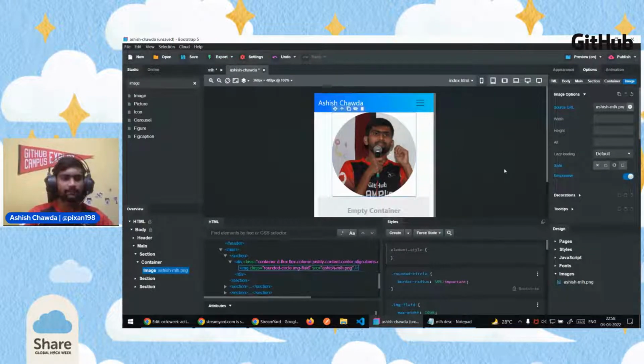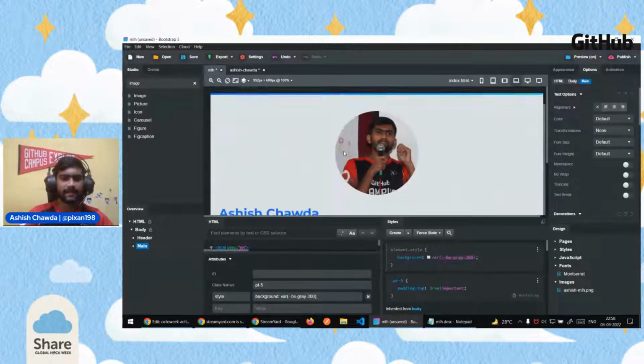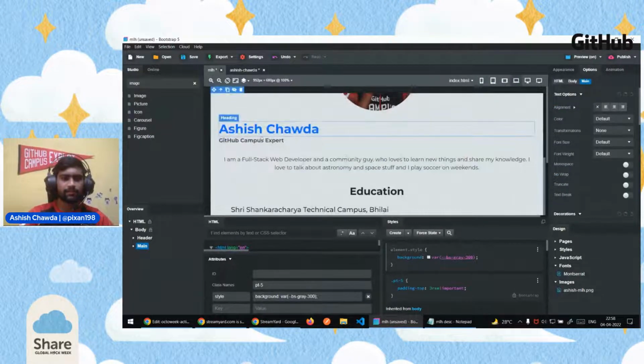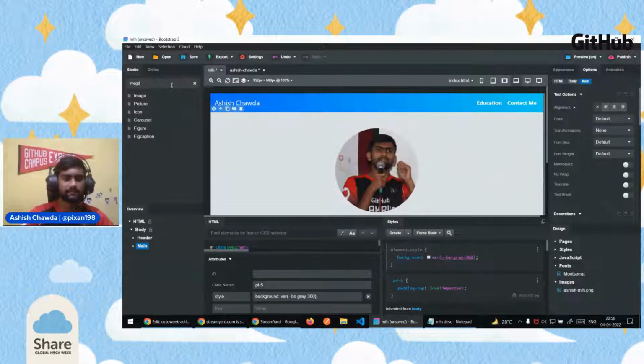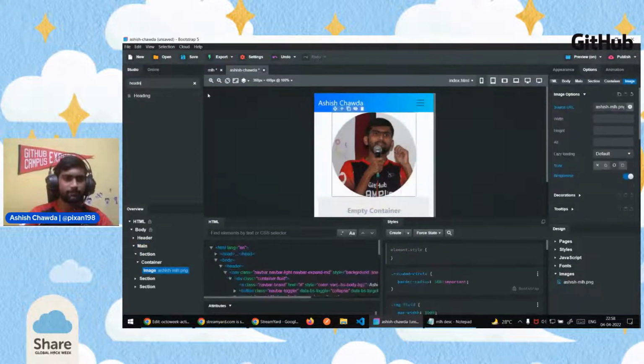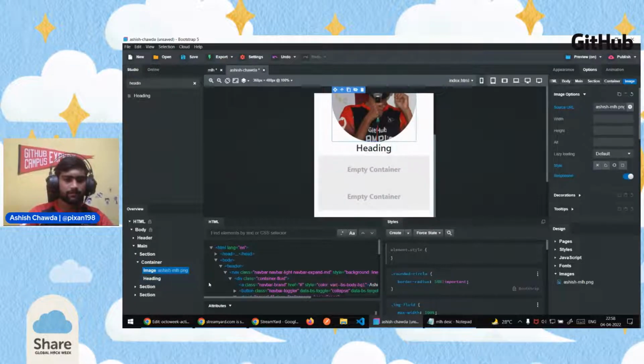And after that, what we need is a subtitle and a title. So for that, we'll need heading elements. Go ahead on the left pane and search for a heading. Grab that heading, and keep it inside the container just after the image. We'll not change the text now. Let's just grab all the elements, then we'll change it later.